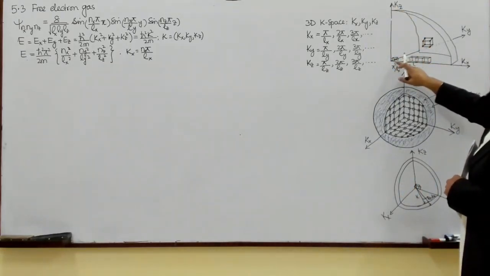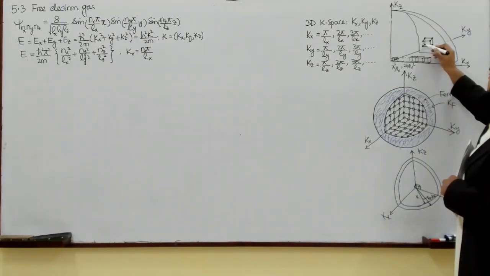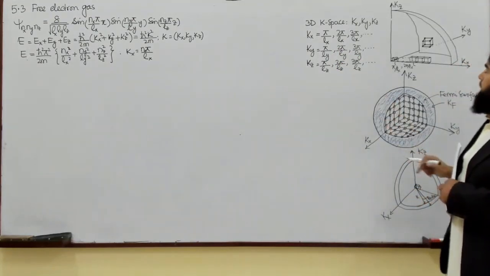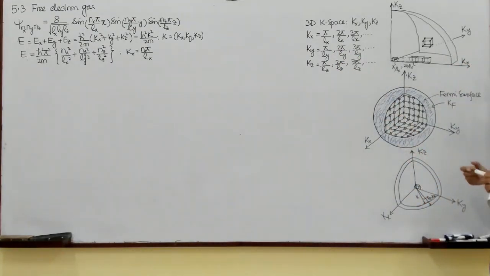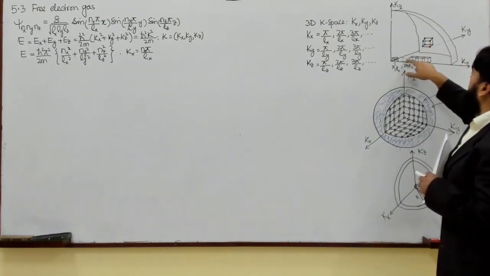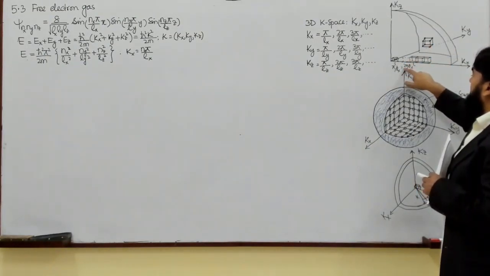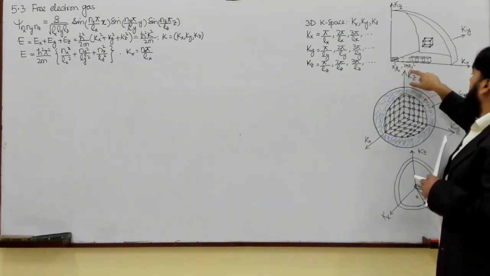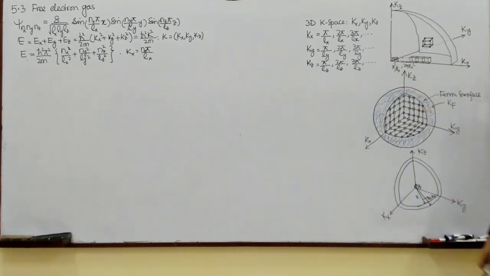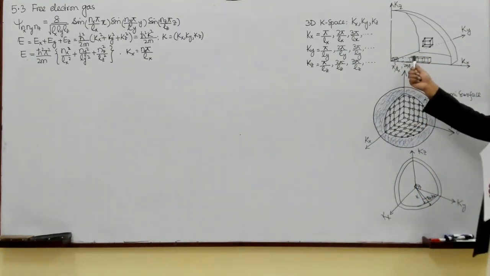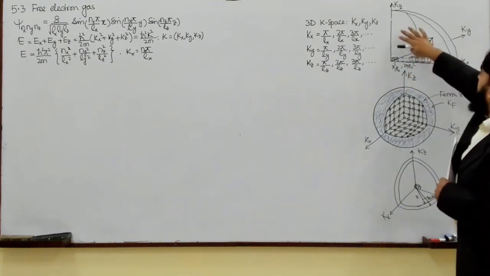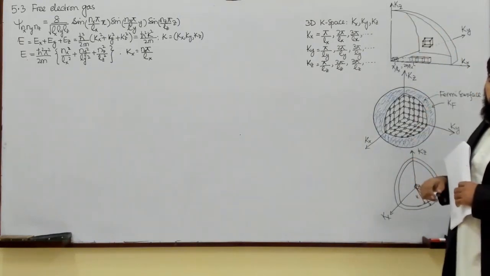And on the y-axis, it will be at pi over Ly, 2 pi over Ly and so on. So when the second cube comes in, it will be at 2 pi over Lx on the x-axis, 2 pi over Ly on the y-axis, and 2 pi over Lz on the z-axis, while the third cube, fourth, and so on. This way I will fill up this whole sphere.